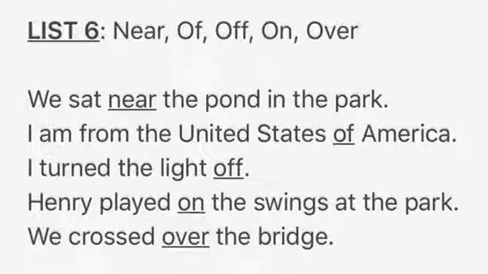This is preposition list 6. The prepositions are near, of, off, on, and over. So again, I have some sentences and I have the preposition underlined in the sentence so that students can practice them. They can also make up their own.